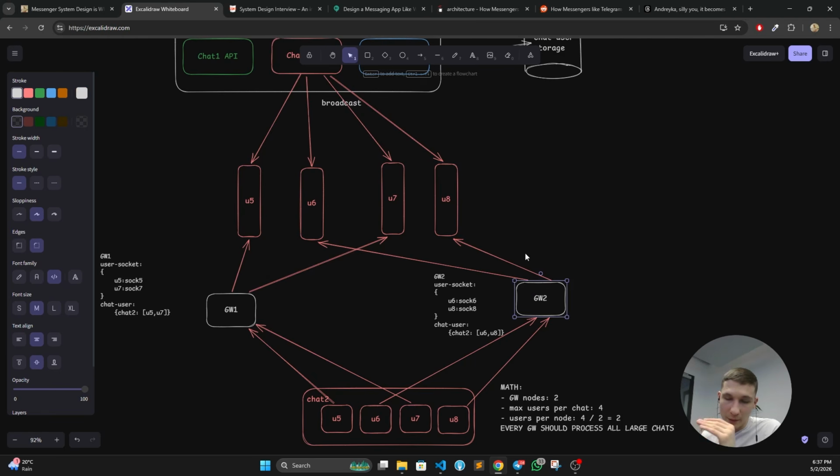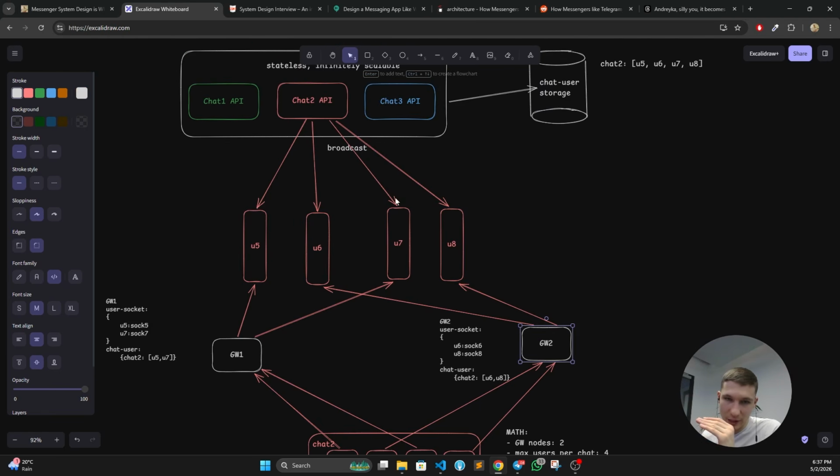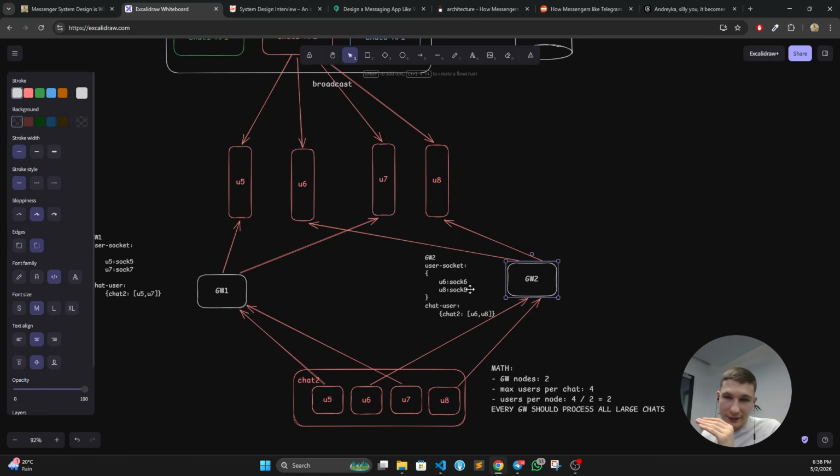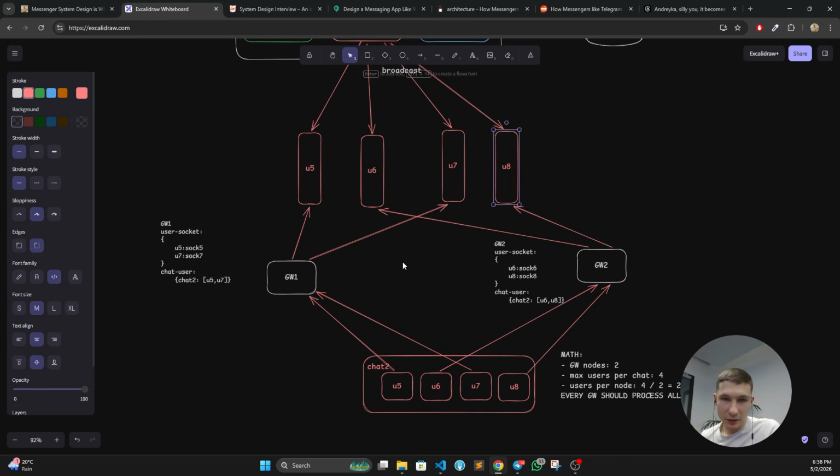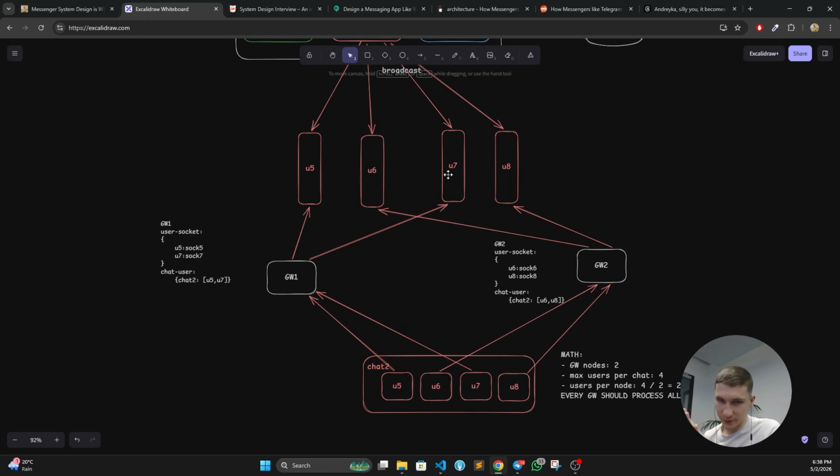Do you see the problem? Before that, in this simple scenario for a single chat, these gateways would process only a single message. But now every single gateway is going to process many more messages, in this case 2, because we have 2 different users connected to this gateway. So this makes it an even worse approach, because the gateway node is going to process an even bigger number of messages.